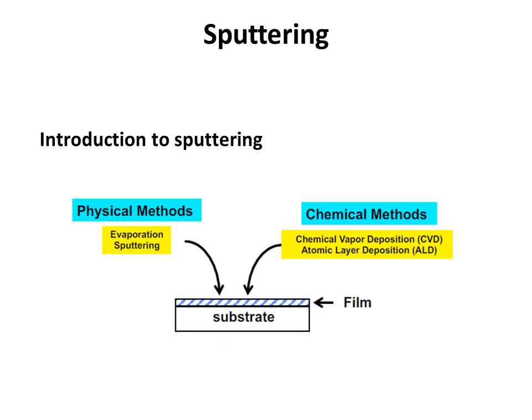By the physical method, using evaporation and sputtering, we deposit a thin film on the surface of the substrate. The substrate is a material on whose surface we need the thin film. And this is the chemical method, in which chemical vapor deposition and atomic layer deposition are used to deposit a thin film on the surface of the substrate.